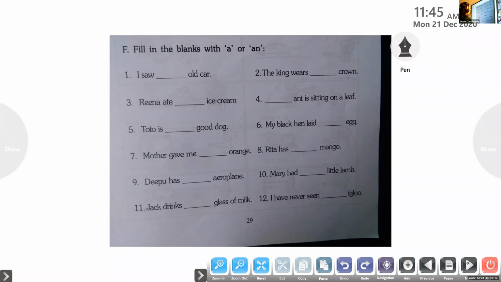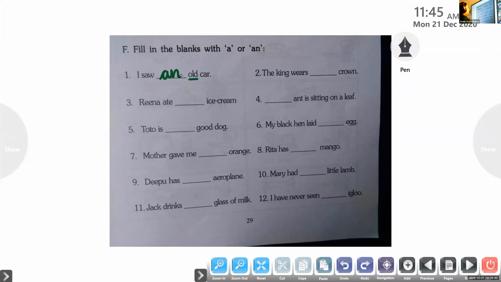I saw dash old car. So you have to concentrate on this letter. An old car. Old. An old car. Understood, Anna? An old car. Yes. Okay. Thank you. Yes, ma'am. Okay. Very good. Thank you. Adel Maria, try number 2.